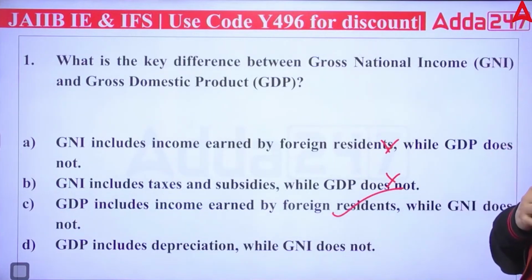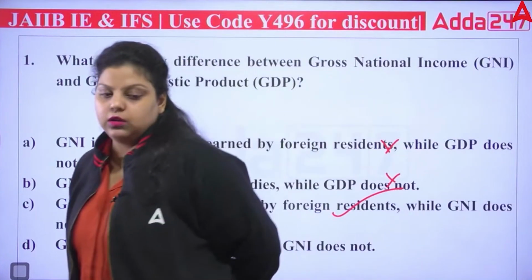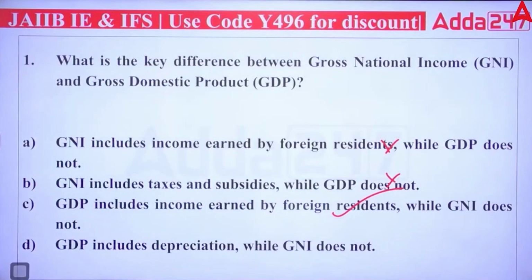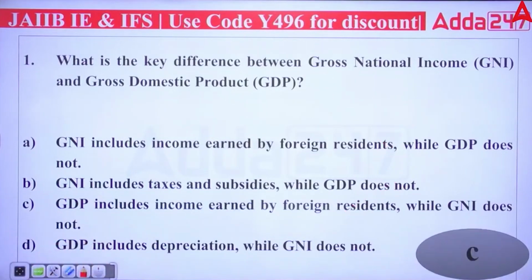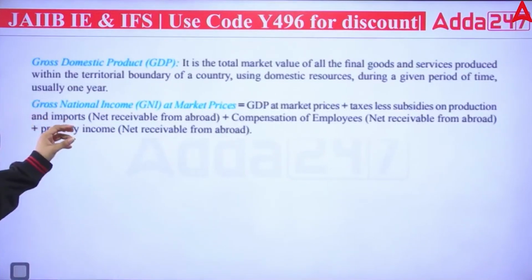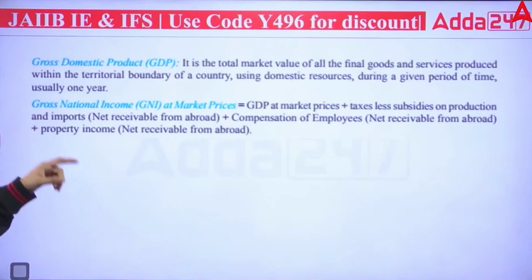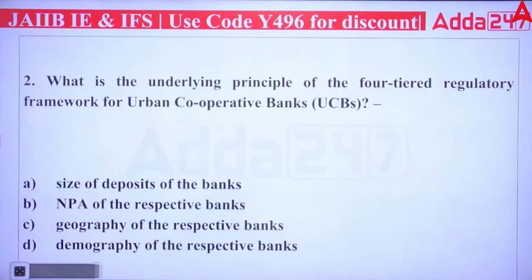Why? Because if we talk about GDP, it covers the money value of all products produced within the country, within a geographical boundary. That's why it will be covered under GDP but not in GNI. So, the right answer is C. Simply, gross domestic product is the money value of all final goods and services produced within the geographical boundary of a country, and gross national income is the GDP at market price, taxes minus subsidy on production and imports, then compensation of the employees, and the property income, all counted under the gross national income.